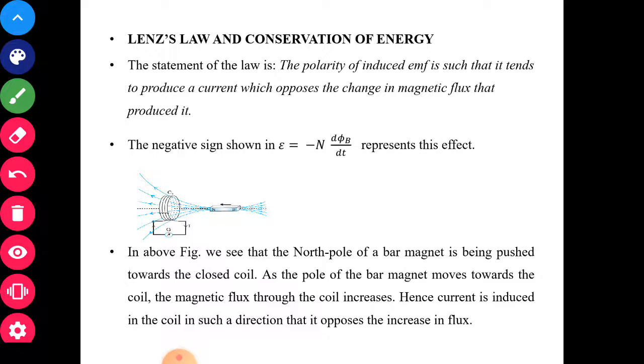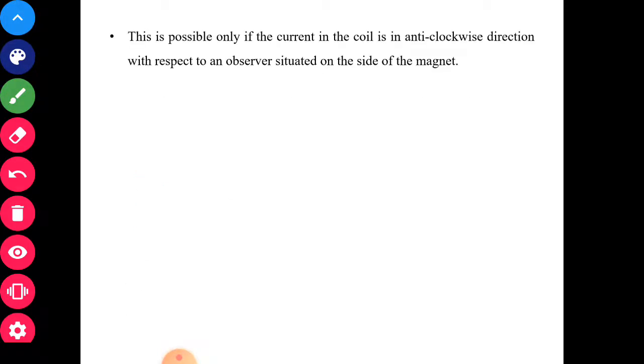As the pole of the bar magnet moves towards the coil, the magnetic flux through the coil increases, that you can understand. Hence the induced current in the coil will be produced in such a direction that it opposes the increase in the flux or the motion of the magnet. This is possible only if the current in the coil is in the anti-clockwise direction with respect to the observer situated on the side of the magnet.